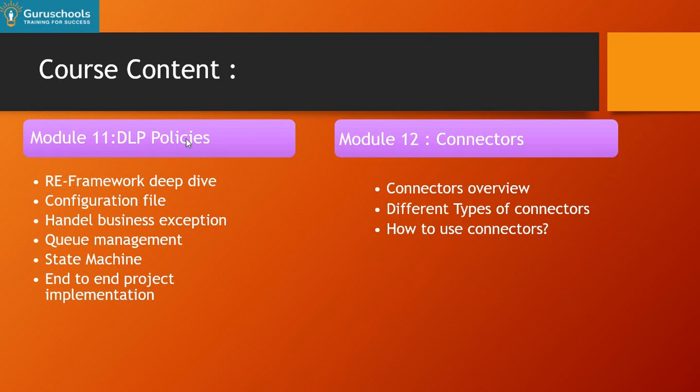Once we are done with AI Builder, we'll go for DLP policy. DLP policy is used for data loss prevention. Here we'll see how to use DLP policies, what their uses and importance are, and how to implement them. And then we'll go to connectors. Connectors are also one of the key role players in Microsoft Power Automate. We have different types of connectors, and we'll cover how to integrate them into Microsoft Power Automate and how to implement them during our flow. So we'll talk about the end-to-end things related to connectors.